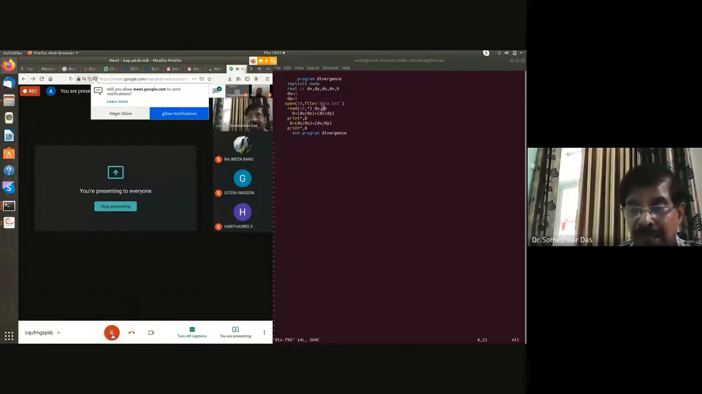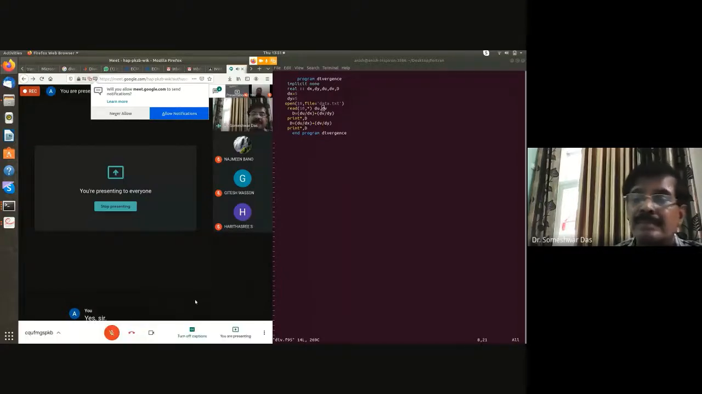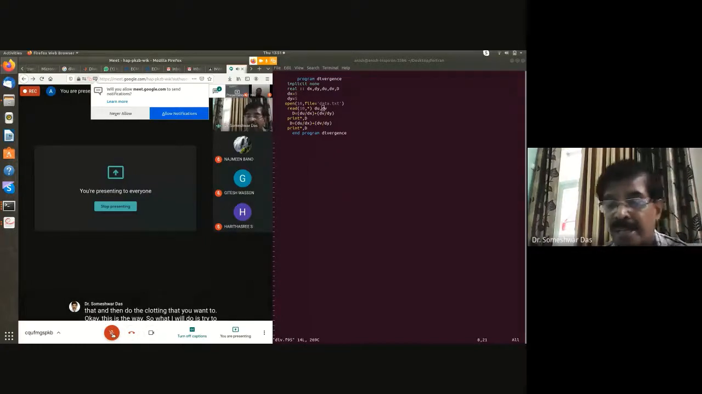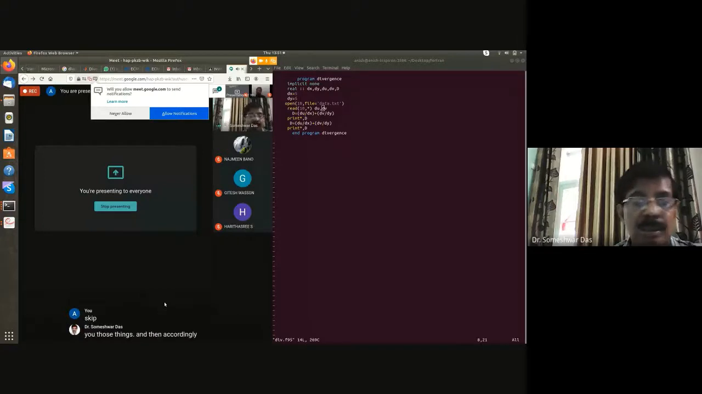assign that file as an input for the GrADS, right? You will assign this file as an input to the GrADS, and then GrADS will be able to read that and then do the plotting that you want to. Okay, this is the way. So what I will do is I will try to find out some way out for you, shortcut, some small program examples maybe next time, and then I will show you those things, and then accordingly you can do on your laptop.